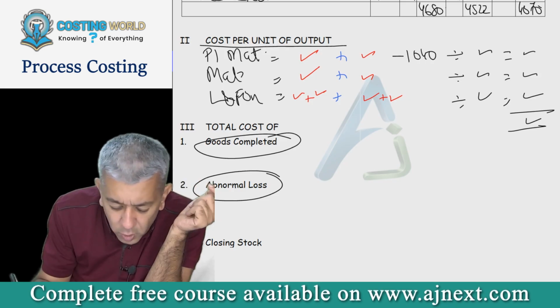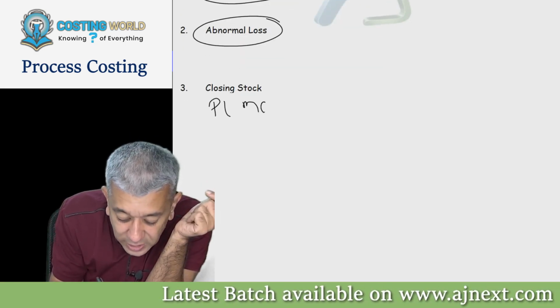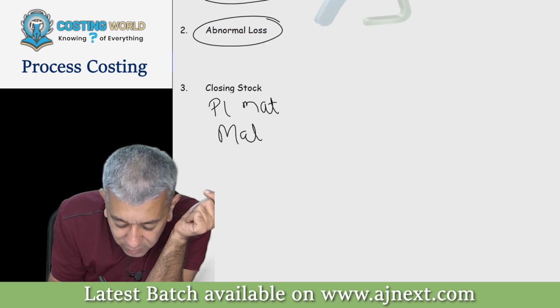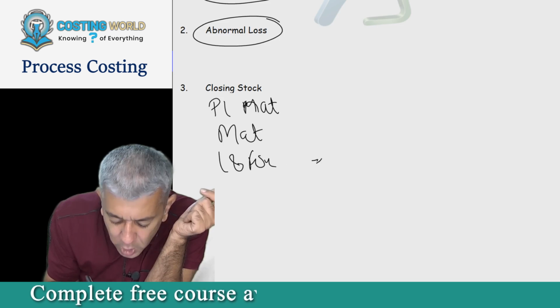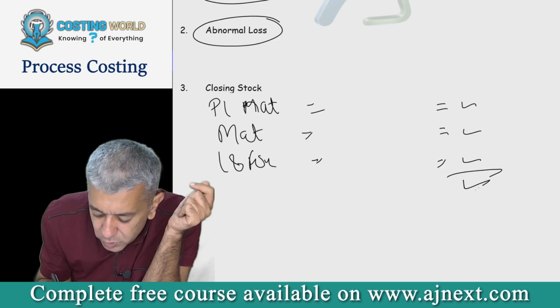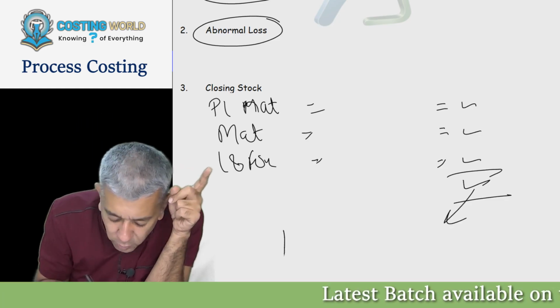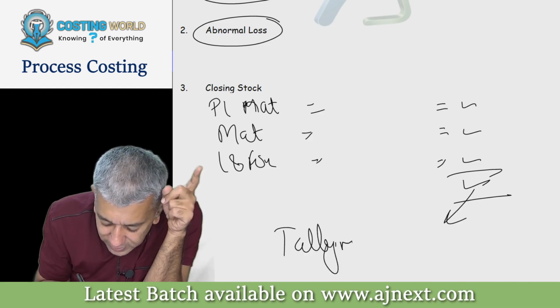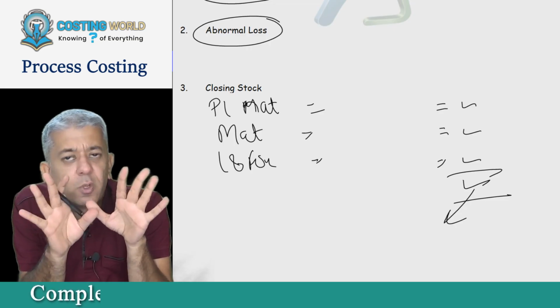Okay, and whenever you're taking that particular figure as a balancing figure, you're going to prepare the same note that I was preparing yesterday in each and every question. P1 materials, then labor and overheads. You value your normal closing stock, but obviously that closing stock will not come exactly the same as the balancing figure in your account. So then you will write the abnormal loss, rounded off to this particular figure to tally. You all remember this, no?